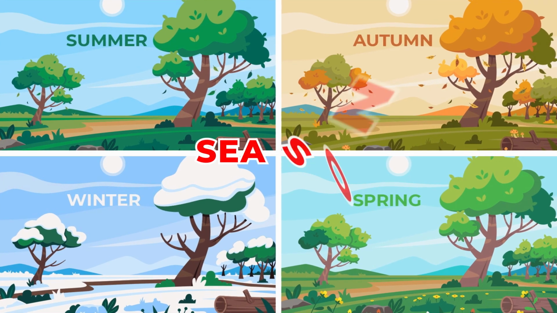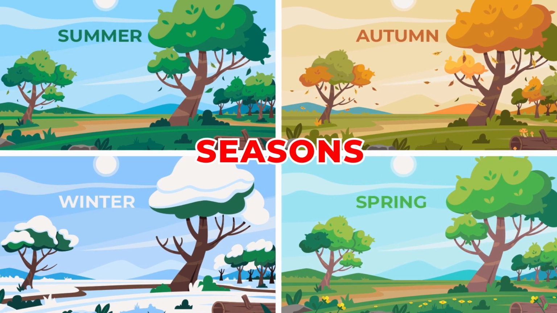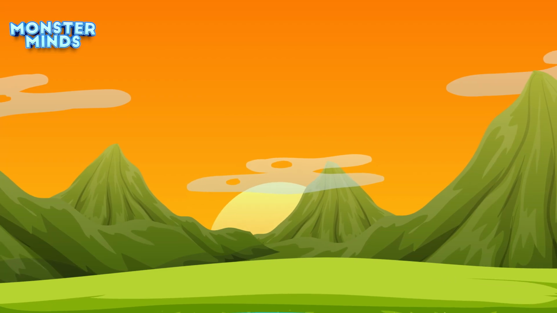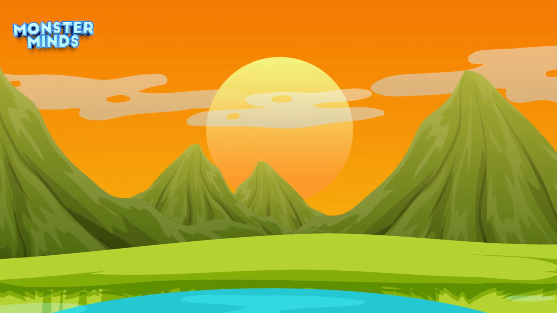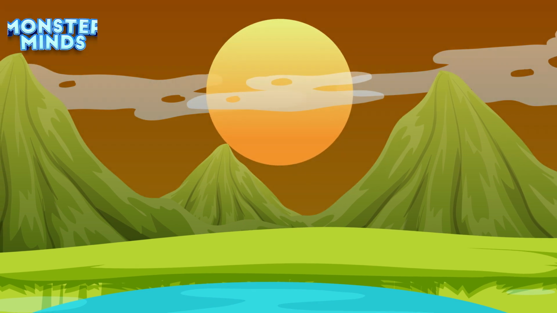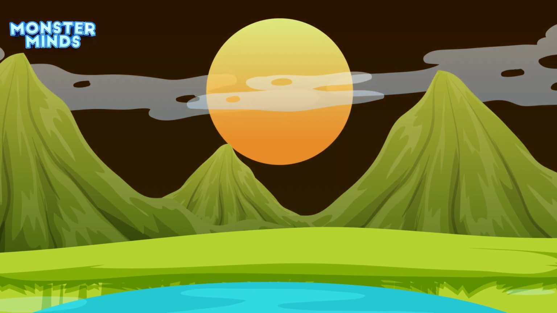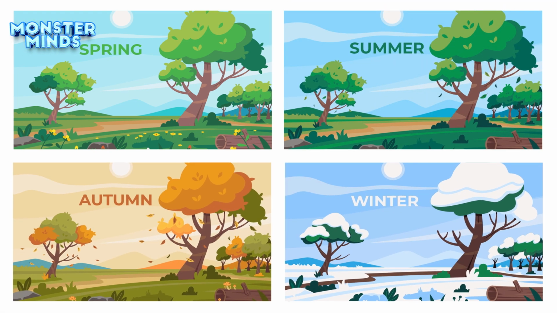Seasons. Today we are here to learn seasons. As the year passes, there are regular changes in the weather. This cycle of change of weather is divided into 4 parts, which are called seasons. The 4 seasons are spring, summer, autumn and winter.